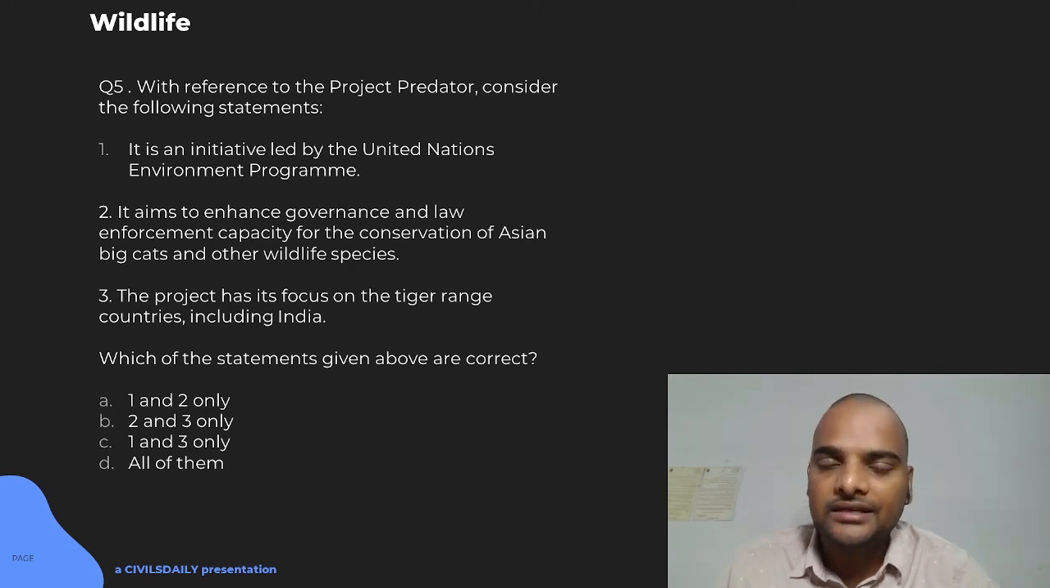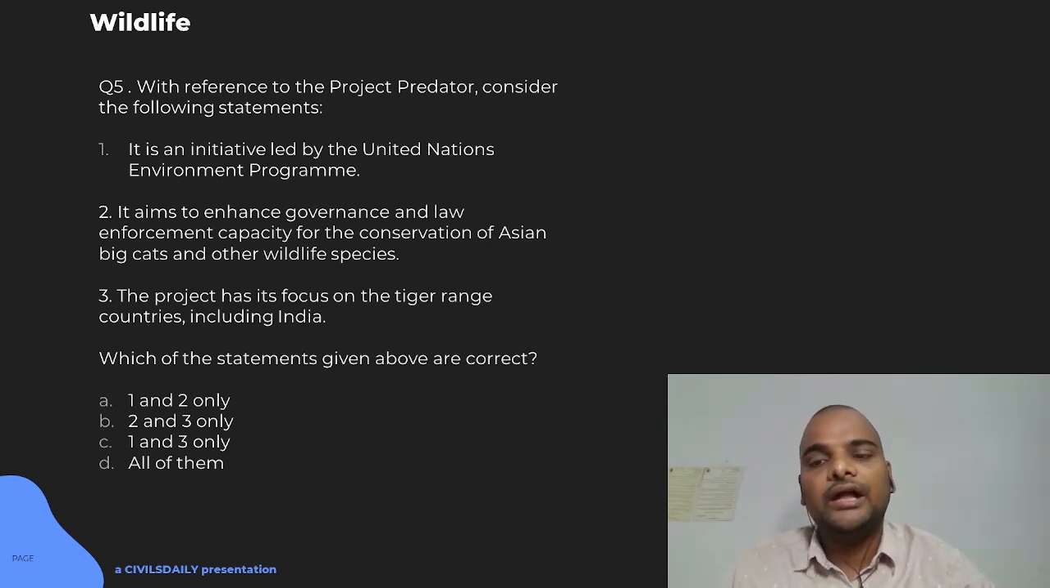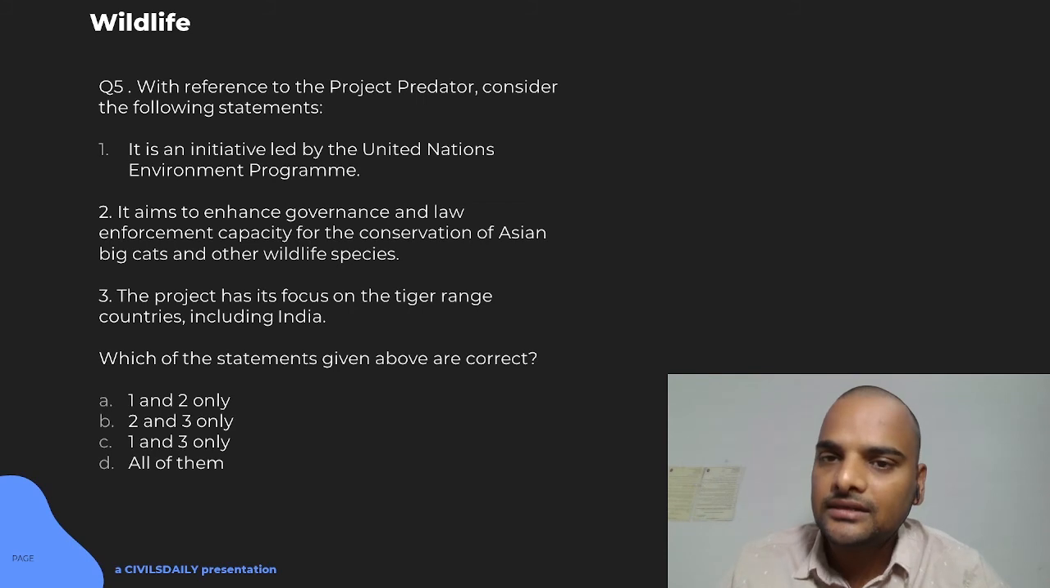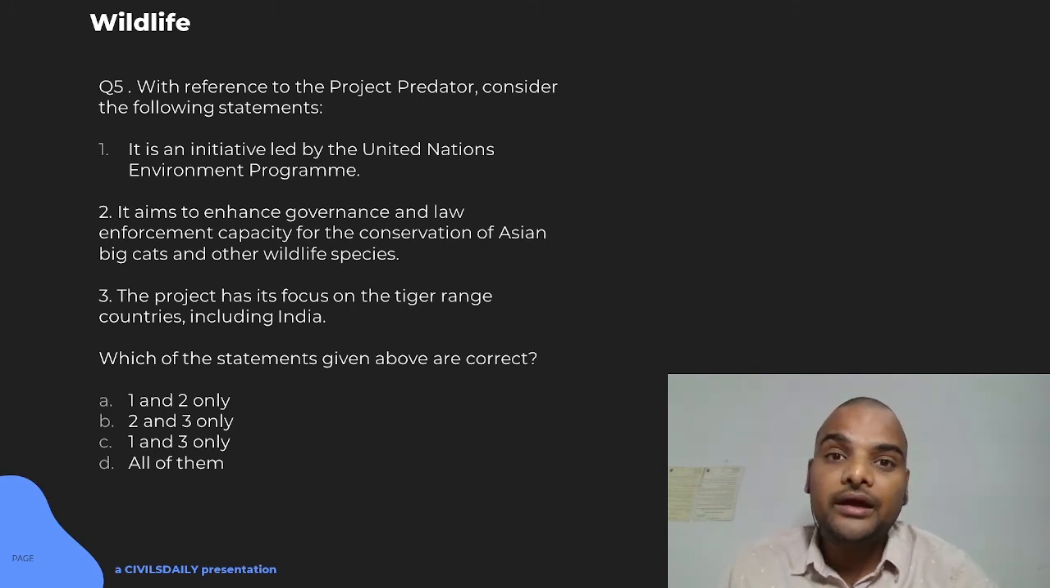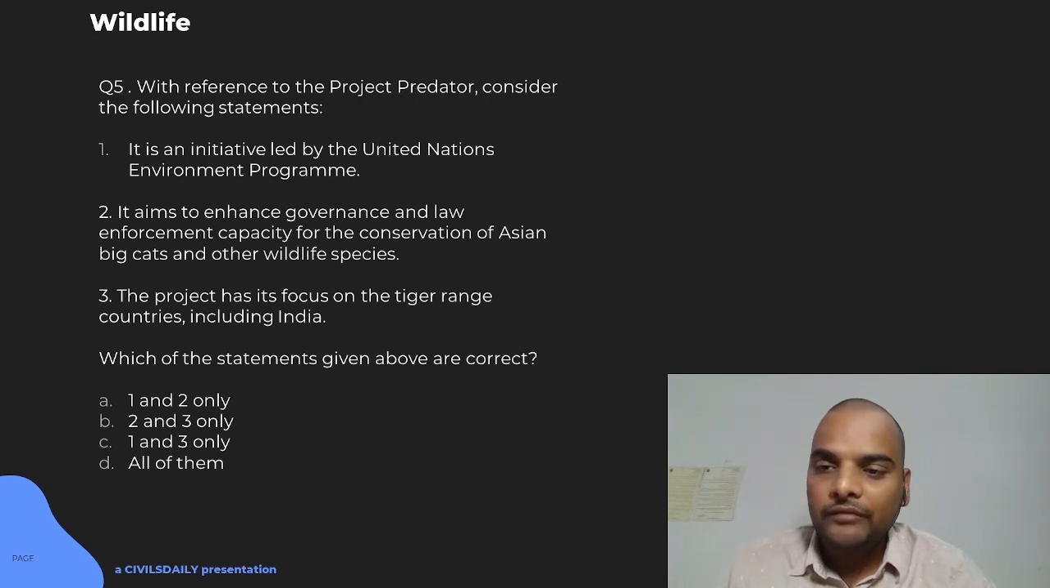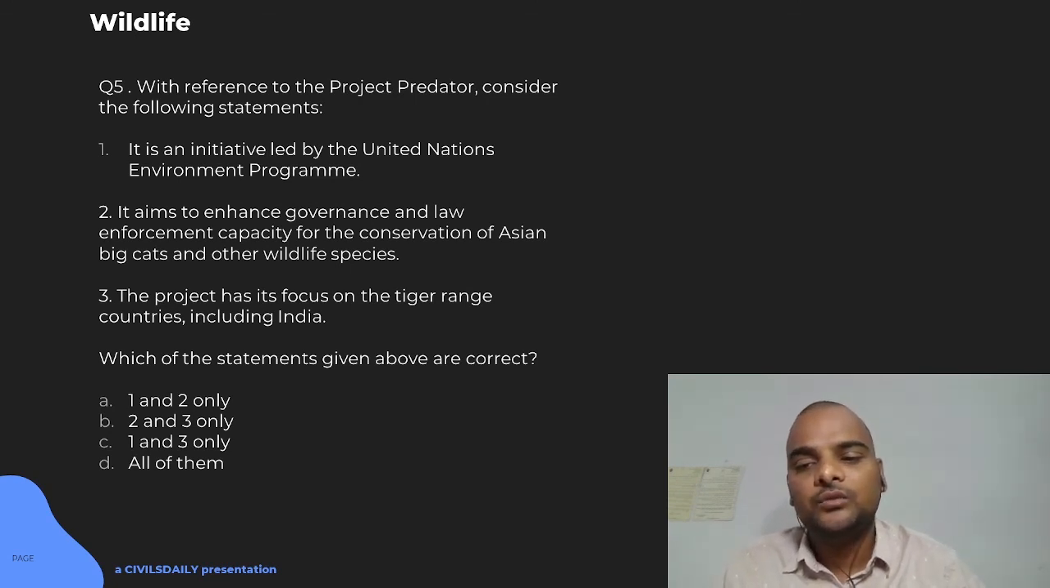We have 13 tiger range countries: India, Bangladesh, Bhutan, Nepal, Myanmar, China, Laos, Cambodia, and all these countries have tigers. Russia has the Siberian tiger. So including India, we have 13 tiger range countries that are covered under this program. And the World Bank and Interpol occasionally run Operation Thunderbolt to arrest all those people involved in the trafficking of wildlife, and also recover the trafficked wildlife material under this program. So one is not true, 2 and 3 only will be true here.